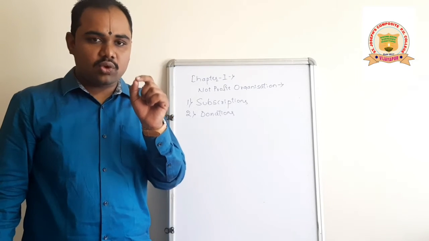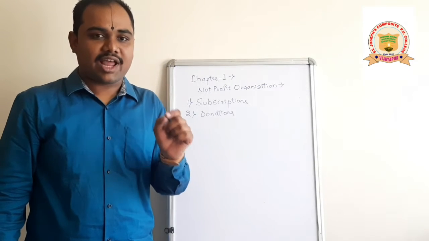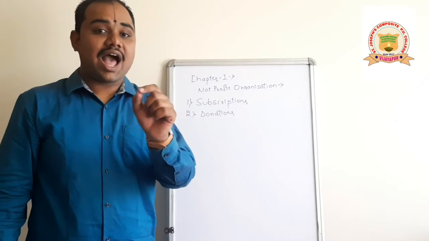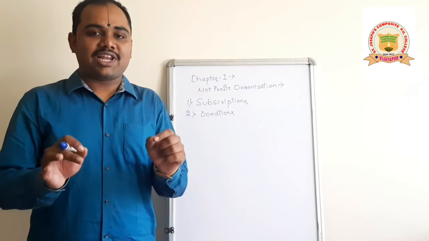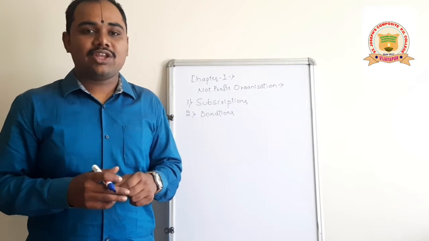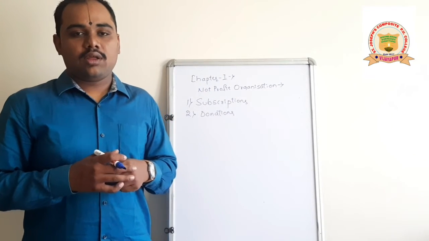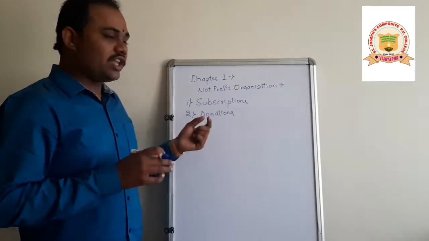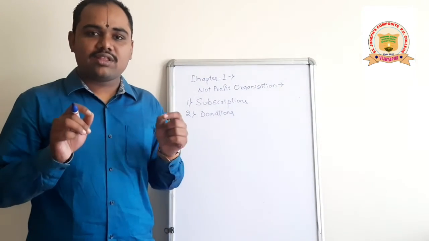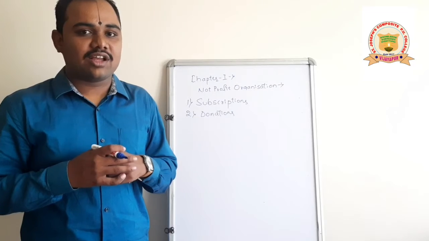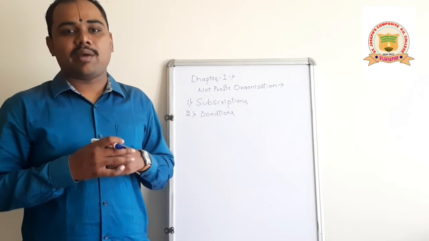But if they give something in the adjustment, I mean capitalize half donations, capitalize donations, then you have to add it to the capital fund in the balance sheet. If they don't give anything about this, then directly take it at the income side of the income and expenditure account.